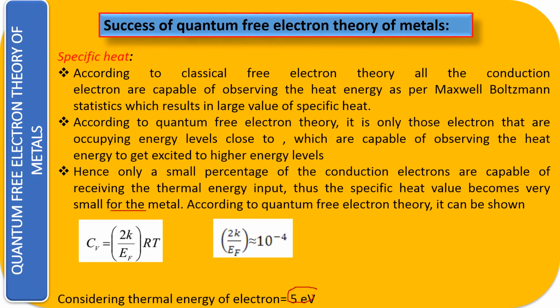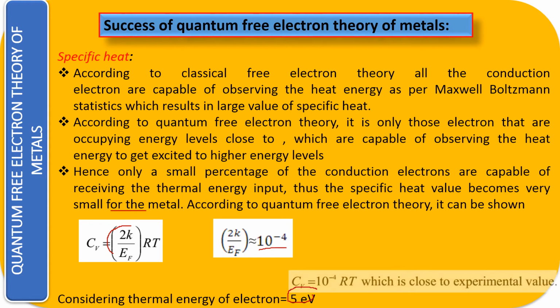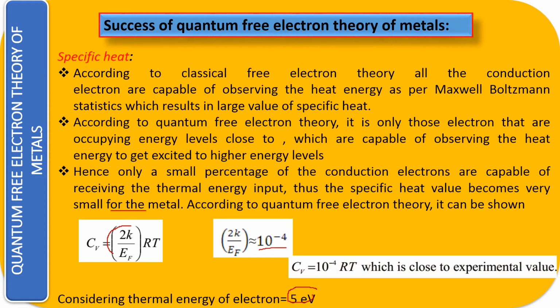That is just 5 into 1.6 into 10 to the power minus 19, which is the Fermi energy we have taken. And 2 into K, your Boltzmann constant, is 1.38 into 10 to the power minus 23. So that I have solved. And then the value of 2K upon EF, you will be getting in the order of 10 to the power minus 4, and R and T is still there. So what we can say, specific heat Cv will be equal to 10 to the power minus 4 into R into T, which is very close to your experimental value.